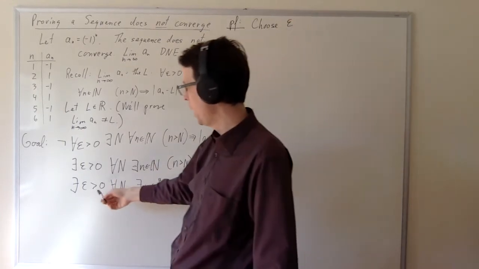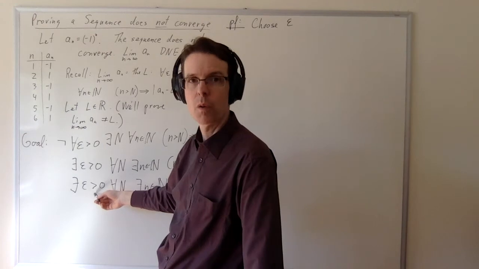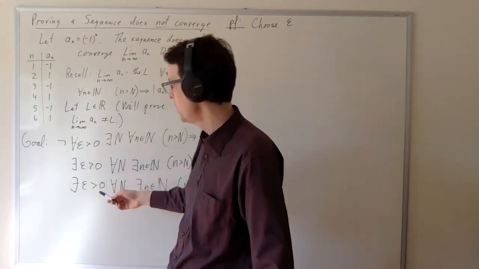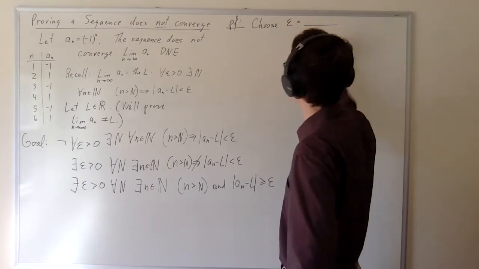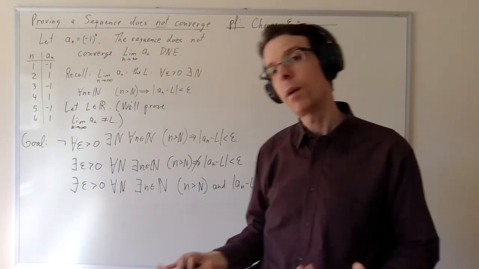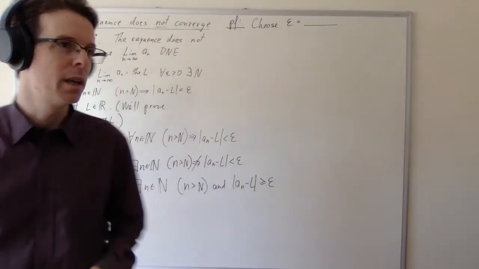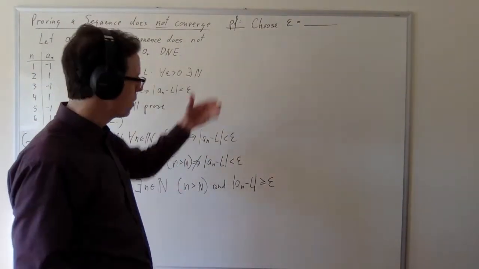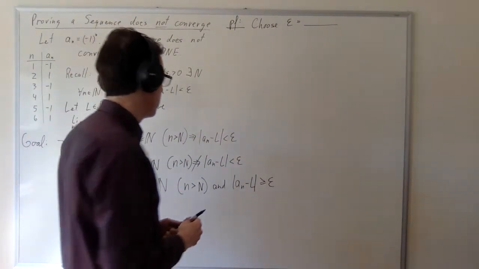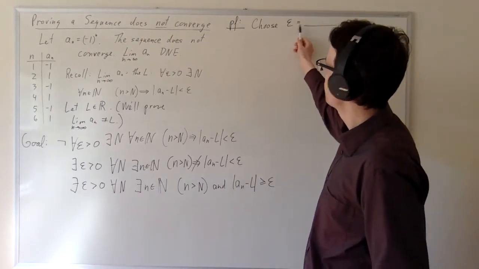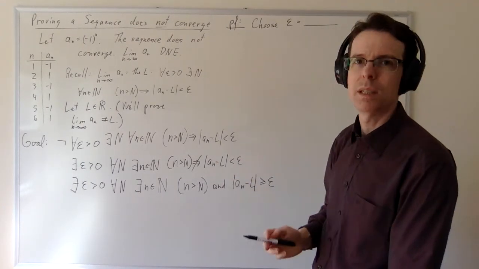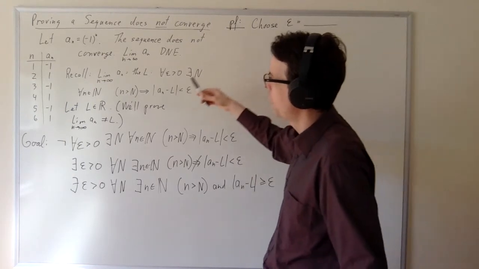And we can't just choose any old epsilon. I can't choose epsilon to be 0, for example, because it needs to be a number greater than 0. Now, I don't know how to choose epsilon, and I could leave this blank and just carry on with the proof, or I could take a good guess and then carry on, and if I'm wrong, I could come back later and change it. Epsilon is sort of the proximity that you cannot really succeed at.